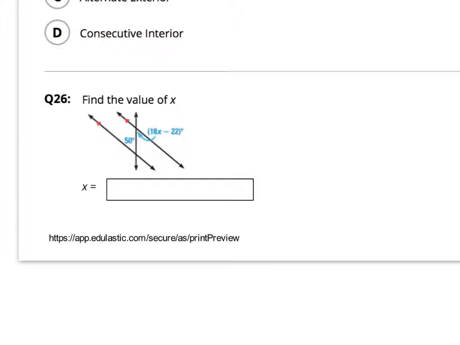Okay, number 26, they want you to find the value of x, and these two angles, they're on different sides of the transversal, and they're both on the interior, which means they're alternate interior, which means they're equal to one another. So to solve, just set it up. 18x minus 22 equals 50, and solve for x.